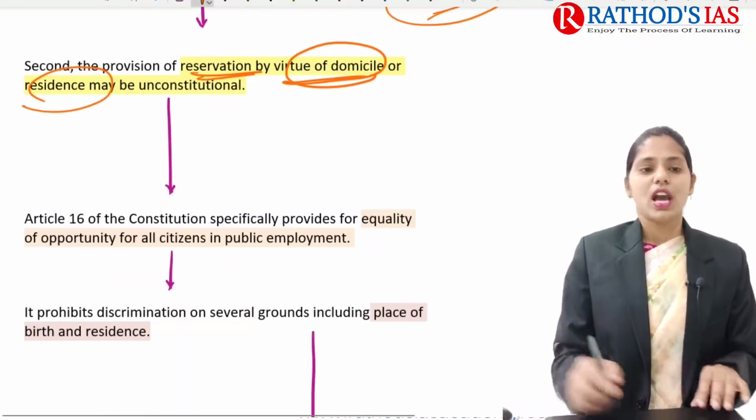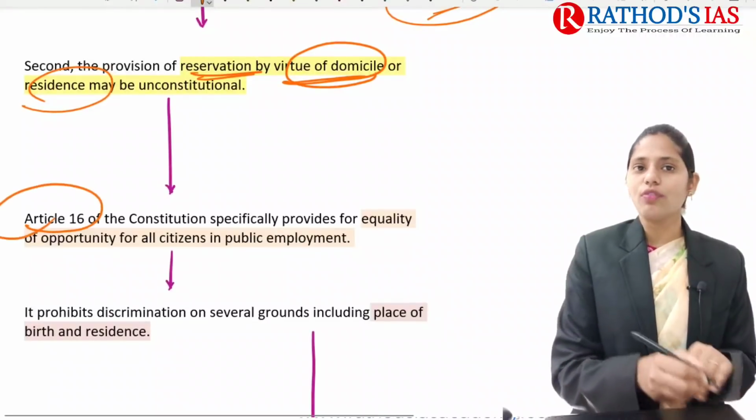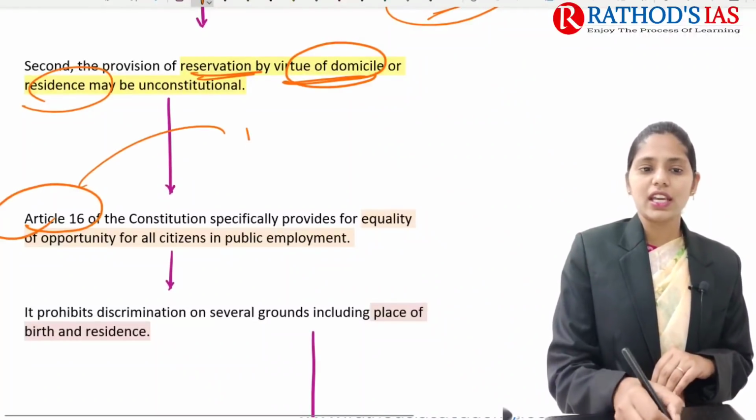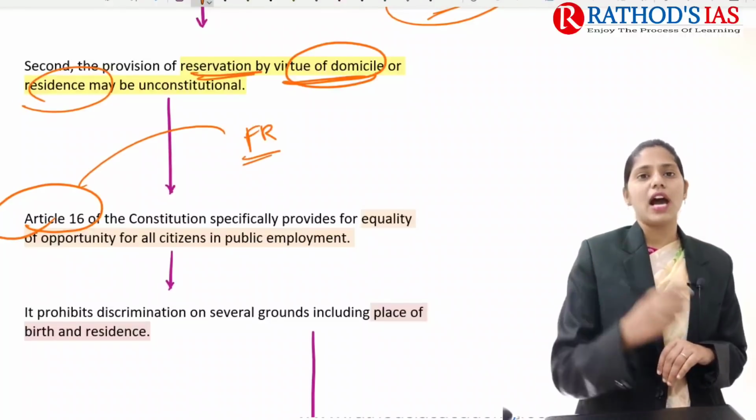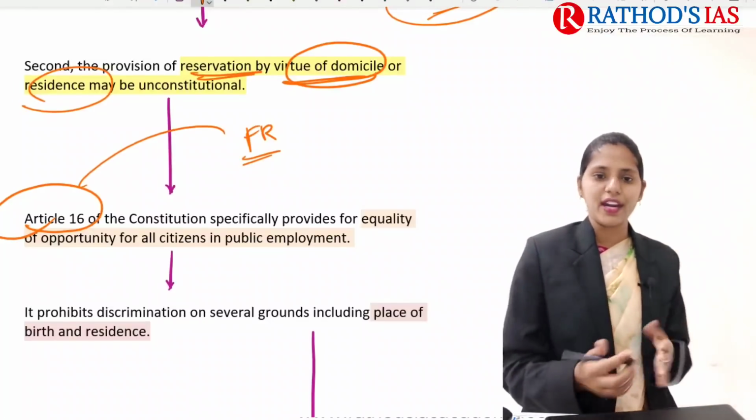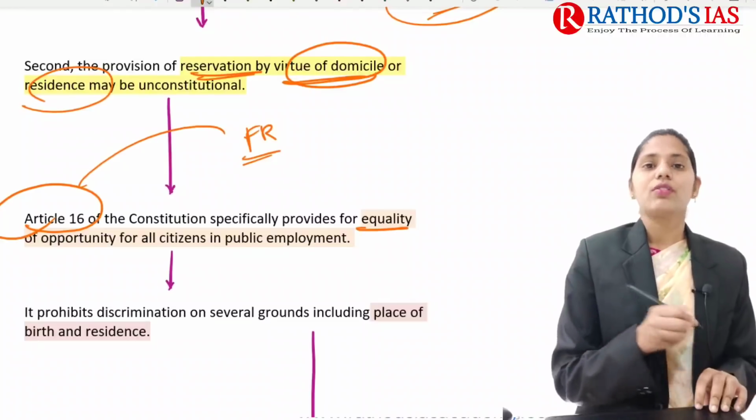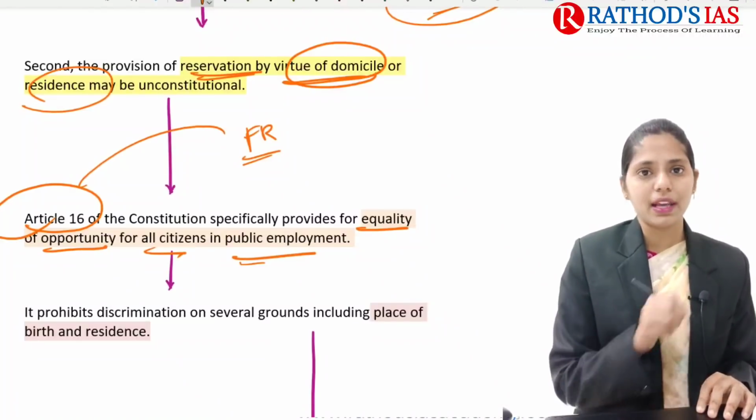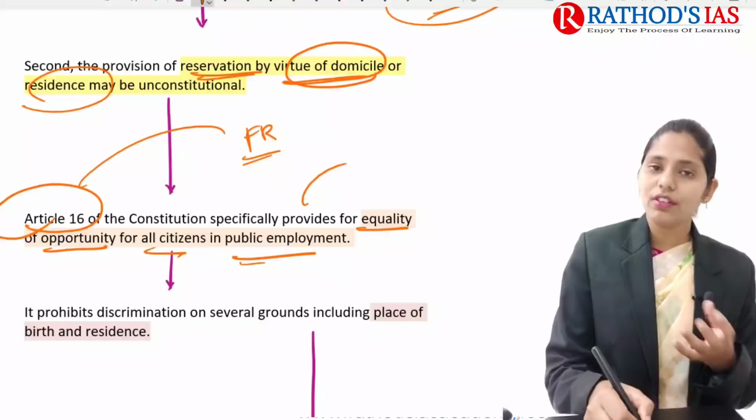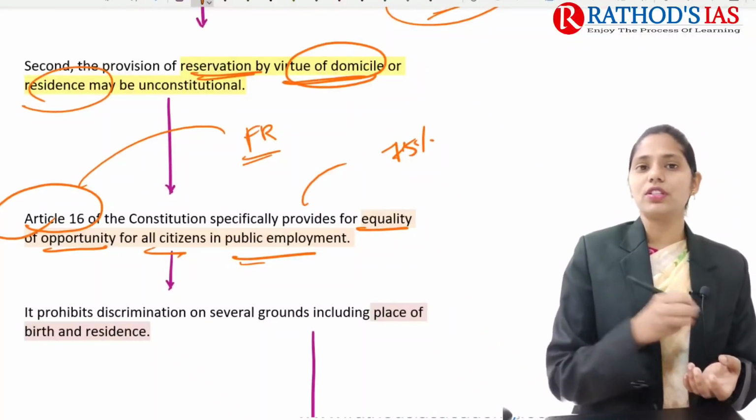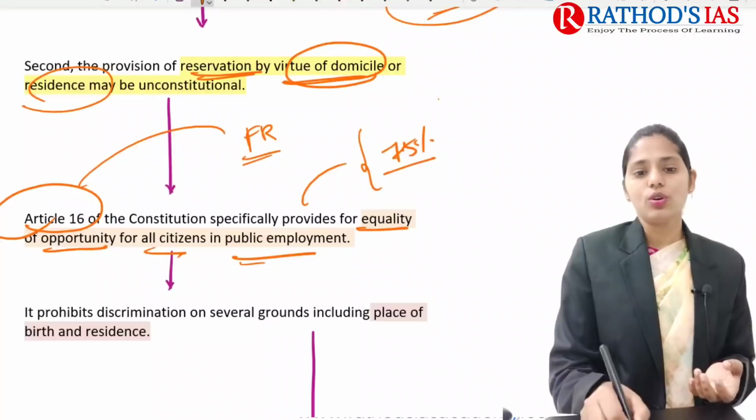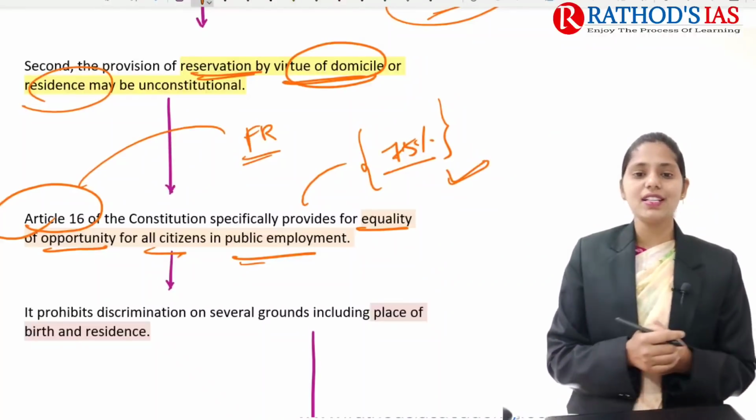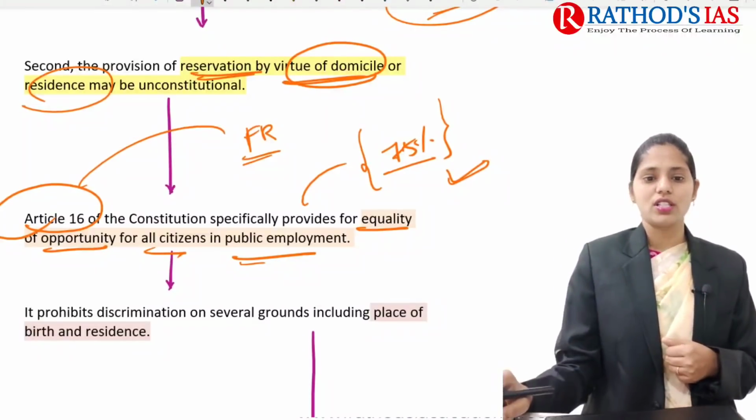So next one is, if you're talking about Article 16 of our Indian Constitution, it is again a fundamental right. This Article 16 mainly provides for equality. Equality of what? Equality of opportunity for all citizens in public employment. But whenever we are talking about 75% reservation for locals, it is mainly violating this Article 16 of the Indian Constitution.